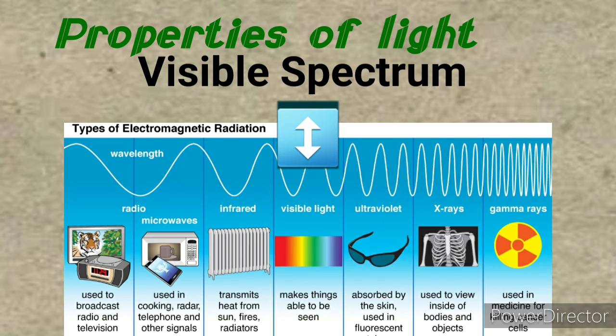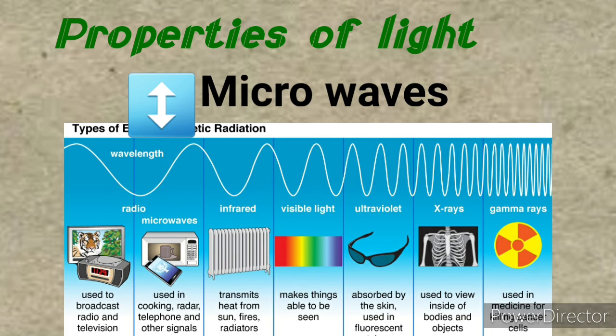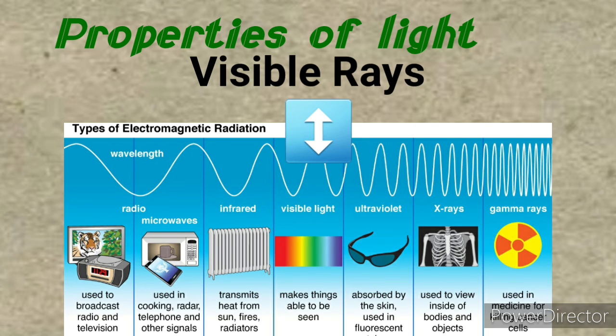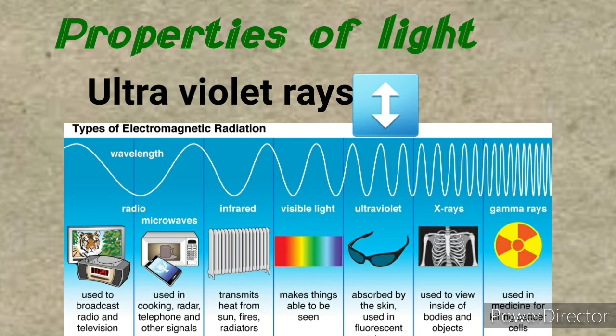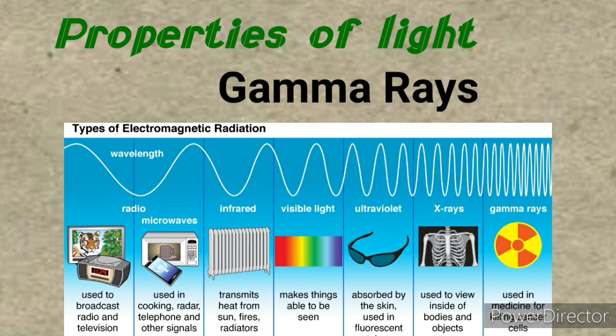The actual spectrum starts with the radio waves with greater wavelength. Next are microwaves, infrared rays, visible rays, ultraviolet rays, X-rays, gamma rays.